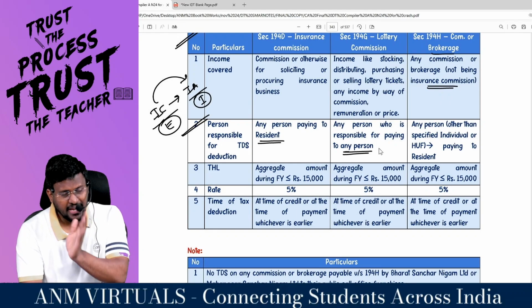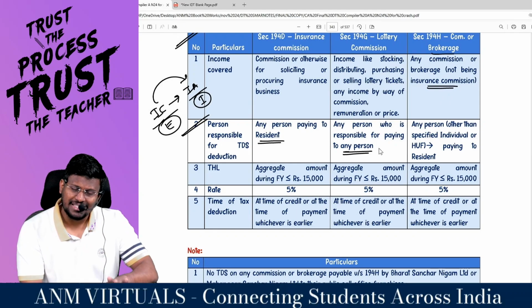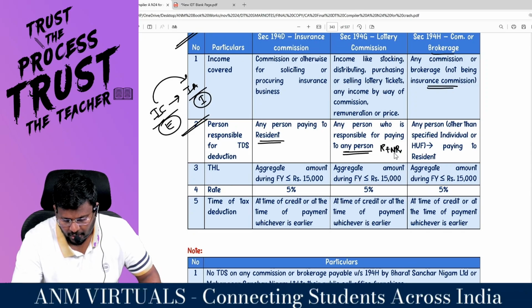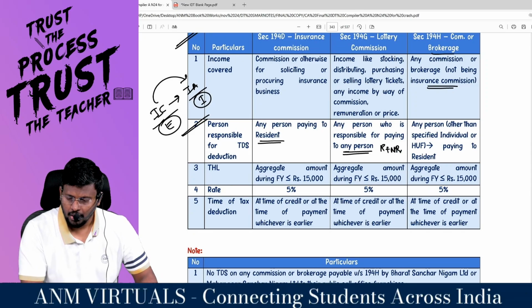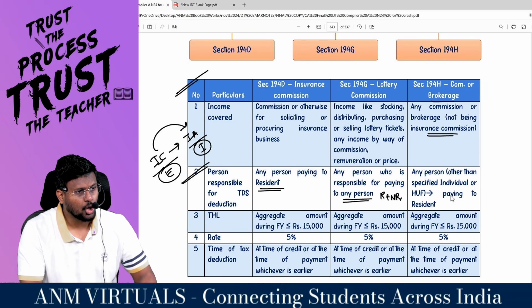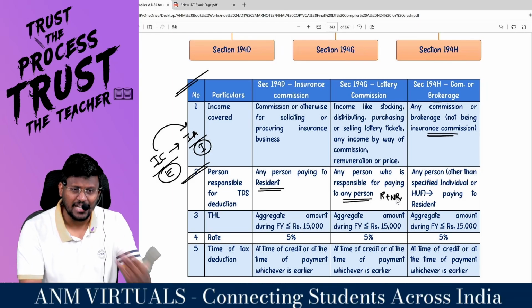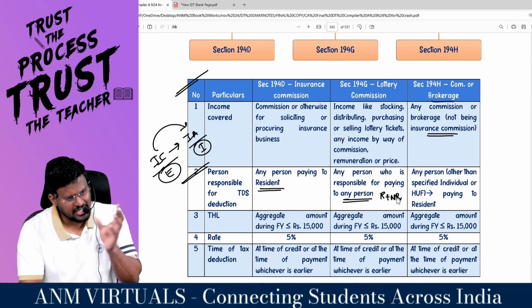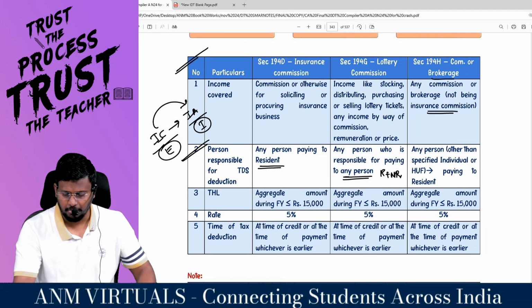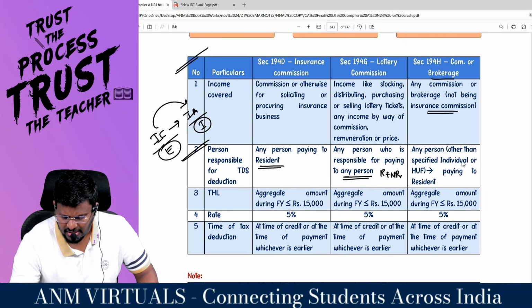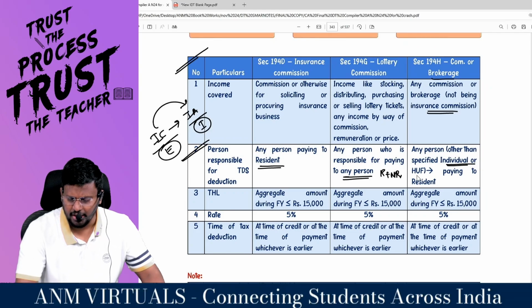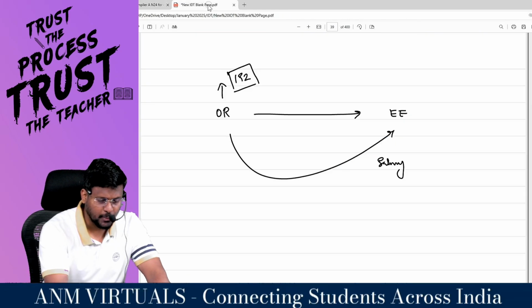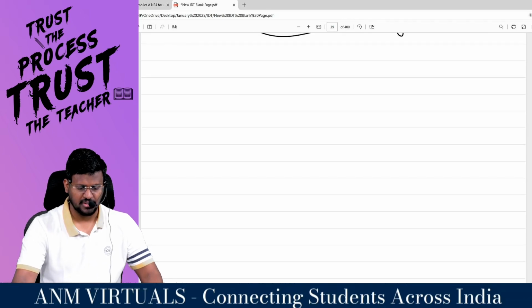For lottery, any person is responsible for paying to any person. That means the payer may be any person and the recipient may also be any person. That means the recipient may be resident and non-resident, because this is lottery commission. Lottery is a casual income. Are you all really with me? So let the recipient be a resident or non-resident, whatever it may be. Here in 194H, any person other than a specified individual or HUF paying to a resident.